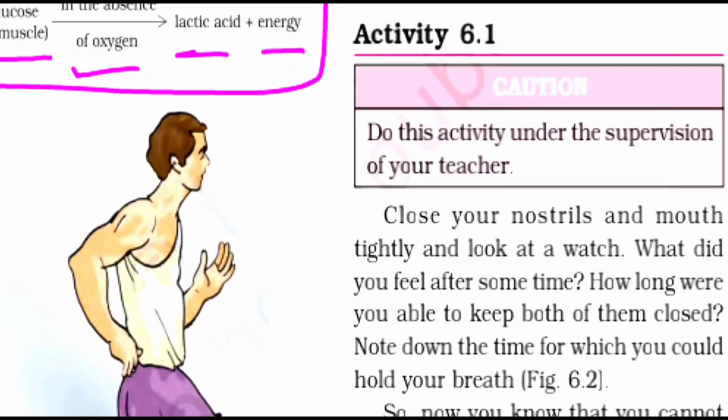Activity 6.1. Caution: do this activity under the supervision of your teacher. Close your nostrils and mouth tightly and look at the watch. What did you feel after some time?